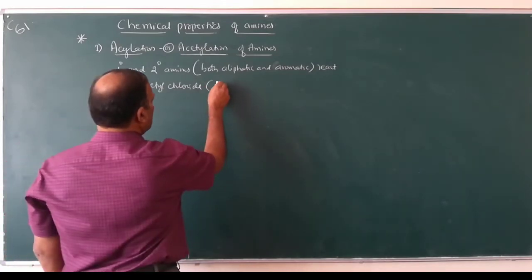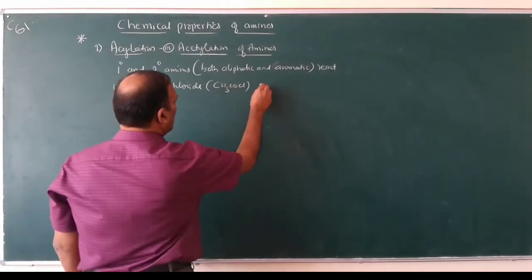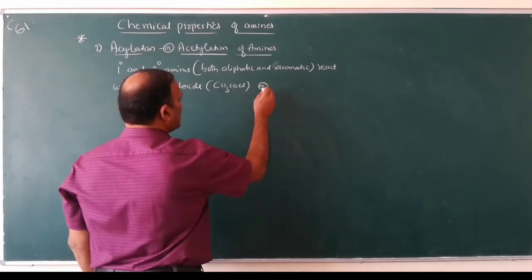Acetyl chloride, what is its formula? CH3COCl, or acetic anhydride.